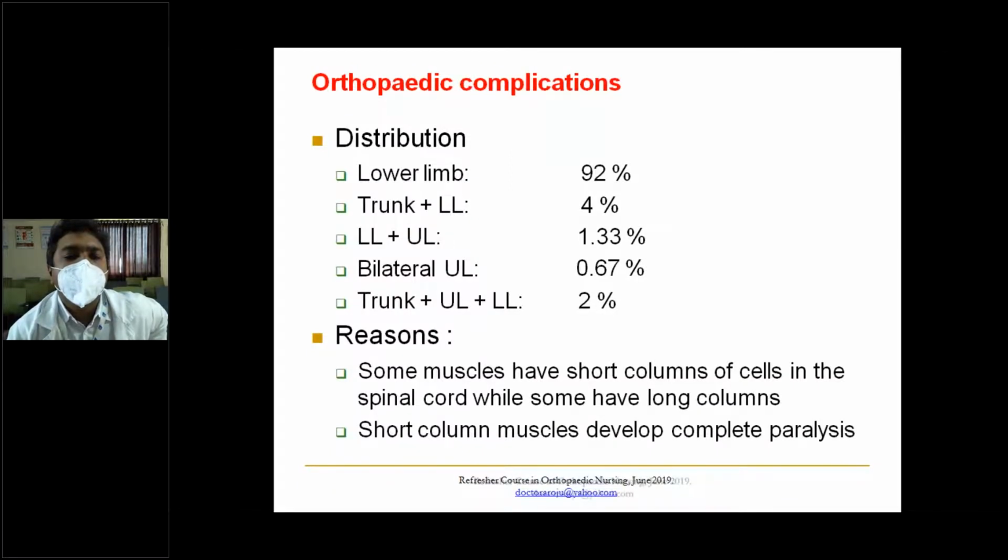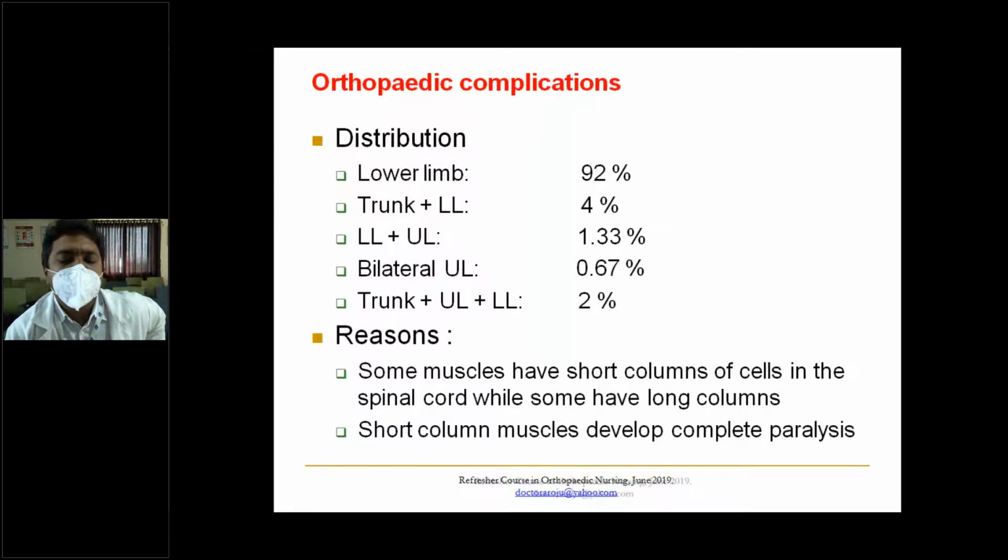What are the orthopedic complications? You can have complications of the paralysis in the lower limb, trunk, both upper and lower limbs, bilateral upper limbs, and trunk and lower limbs and upper limbs. Very rarely you have both upper limbs and lower limbs. Most of the time it is usually a single one-sided lower limb.